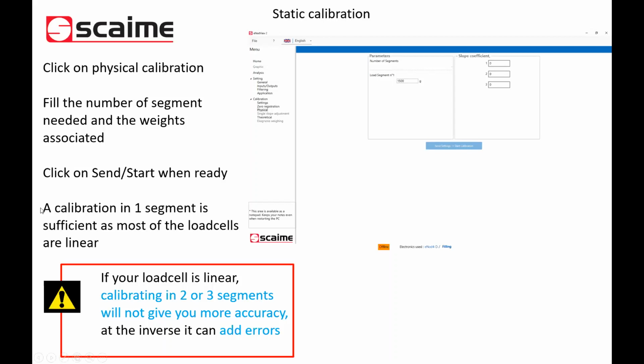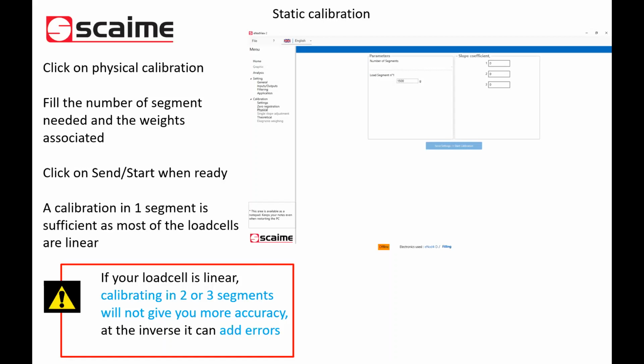Be careful to the calibration. A calibration in one segment is sufficient as most of the load cells are linear. And be very careful because if your load cell is linear, calibrating in 2 or 3 segments can give you more errors than if you calibrate in only 1 segment, because if you say to the node that you want to calibrate in 2 or 3 segments, you say to the node that you are not in a linear process.